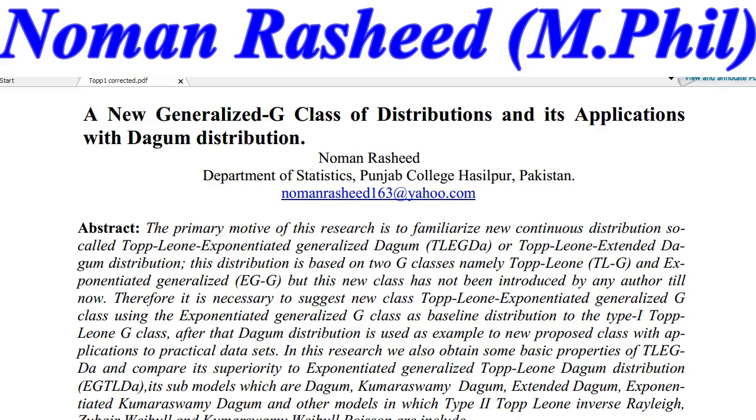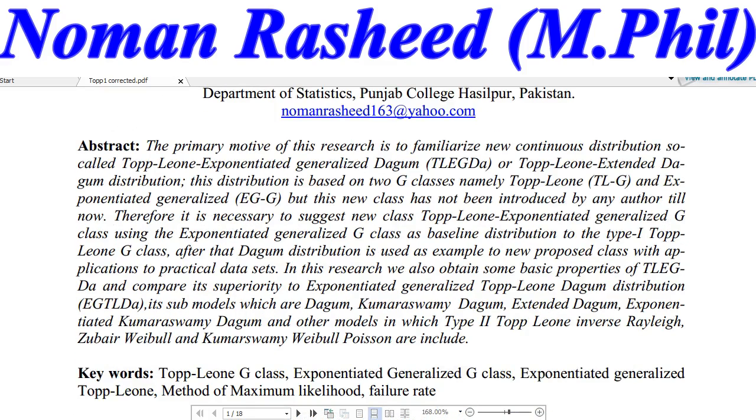In this research, we also obtained some basic properties of Topp-Leone exponentiated Dagum and compared its superiority to its submodels, which are Dagum, Kumaraswamy Dagum, extended Dagum, exponentiated generalized Dagum, and other models, in which type 2 Topp-Leone inverse Rayleigh, Zubair-Weibull and Kumaraswamy-Weibull-Poisson distributions are included. That is the little bit of abstract of this research.